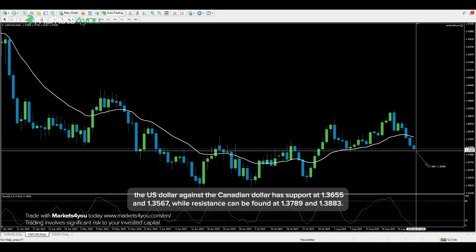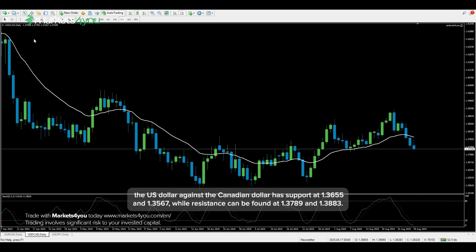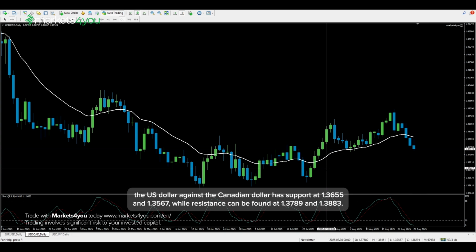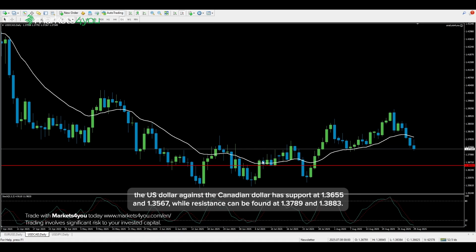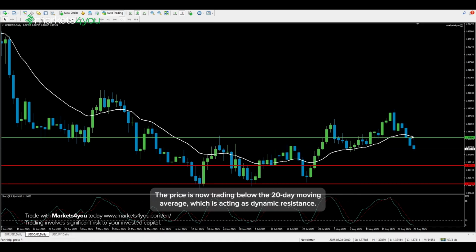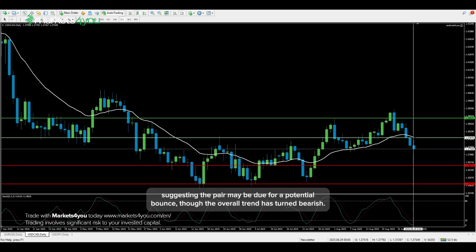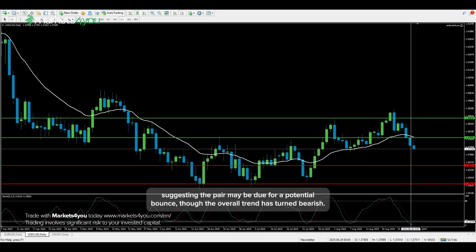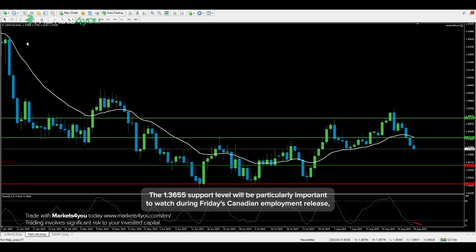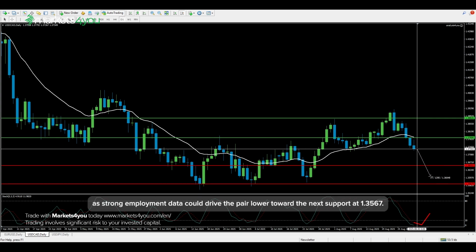Looking at important levels, the US dollar against the Canadian dollar has support at 1.3655 and 1.3567, while resistance can be found at 1.3789 and 1.3883. The price is now trading below the 20-day moving average, which is acting as dynamic resistance. The stochastic oscillator is entering the oversold area, suggesting the pair may be due for a potential bounce, though the overall trend has turned bearish. The 1.3655 support level will be particularly important to watch during Friday's Canadian employment release, as strong employment data could drive the pair lower toward the next support at 1.3567.